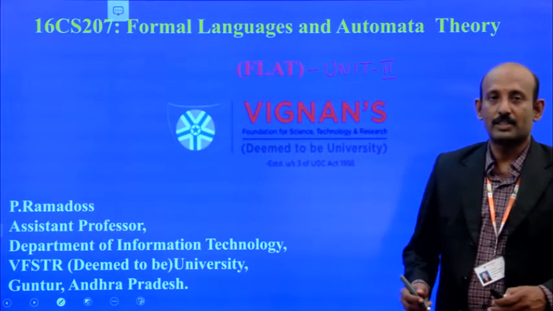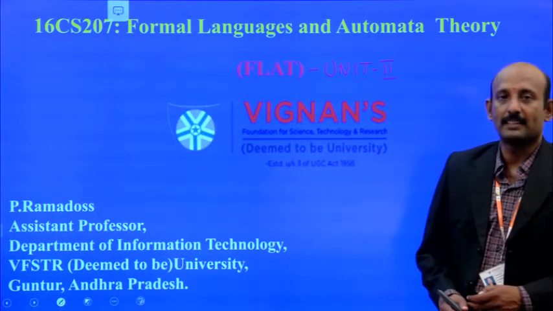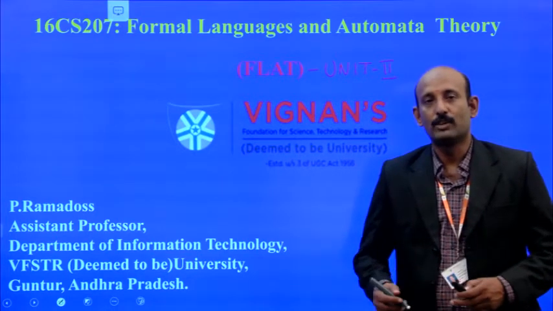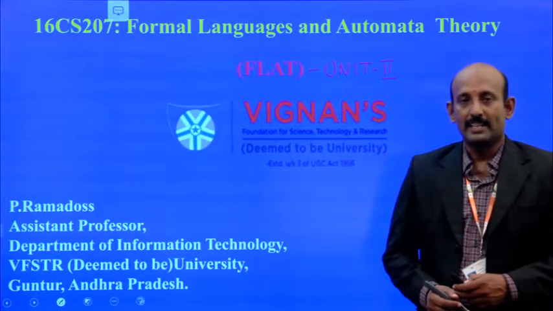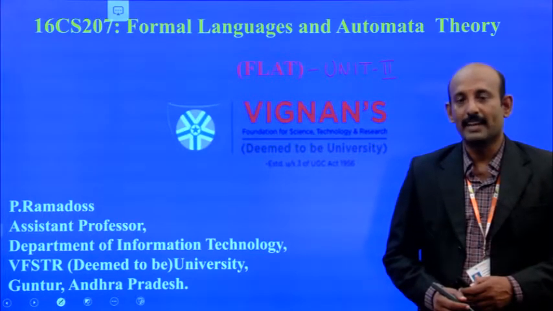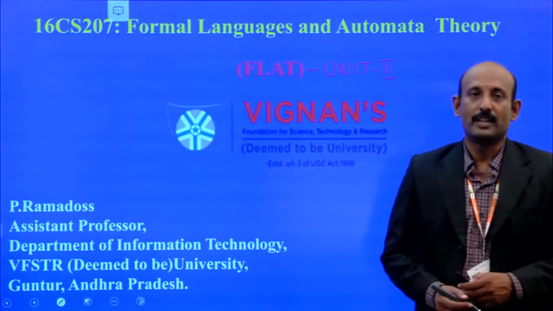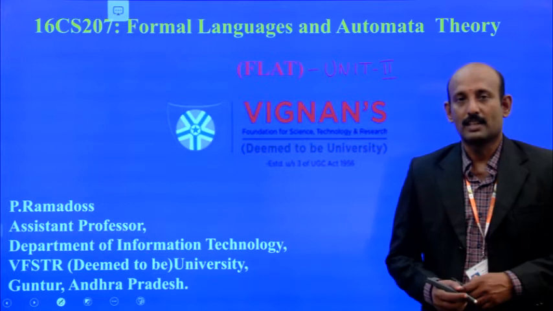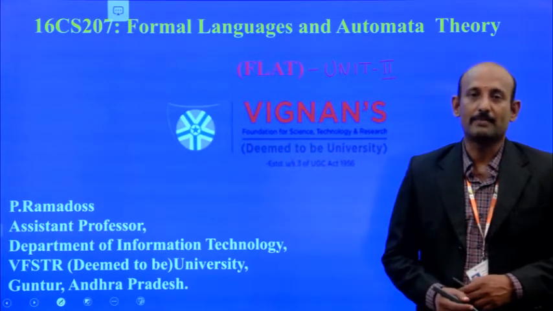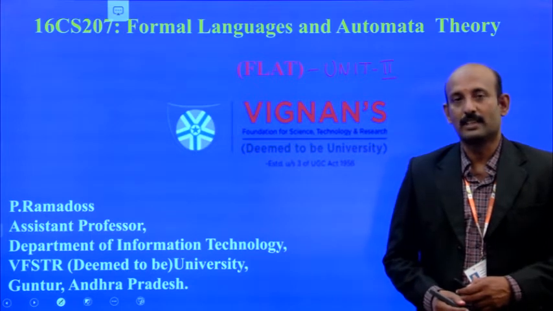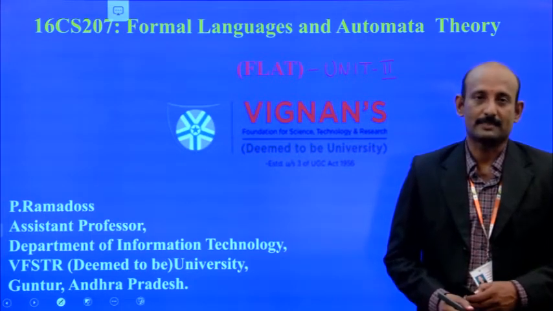They are used for validating input. For example, email validation is also done by using the concept of regular expressions. In many ways, programming languages use regular expressions.